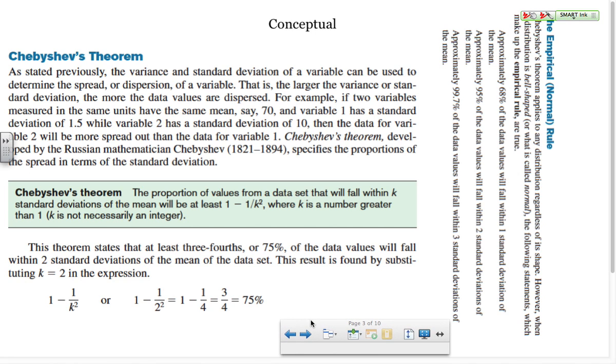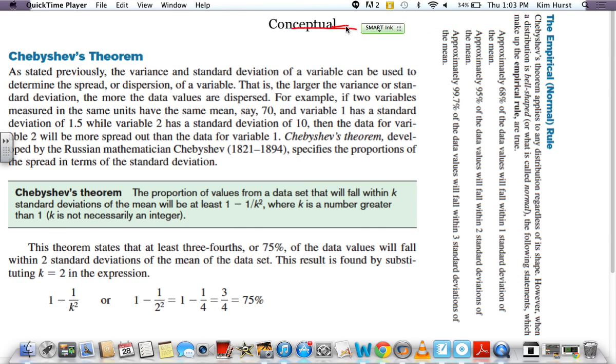I don't want to focus on it too much. This is almost the exact same thing that we just looked at. I might have double copied. Sorry about that. What I do want you to look at, though, because the second example is going to focus on this, is the empirical normal rule. Sorry, I just drew a line there. It'll be sitting right there the whole time.